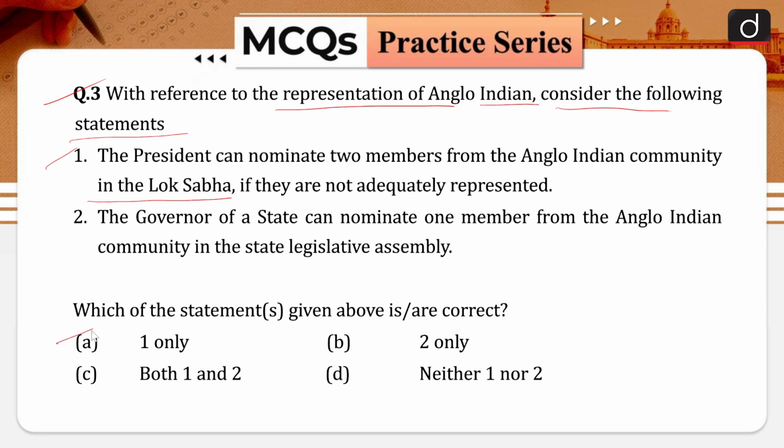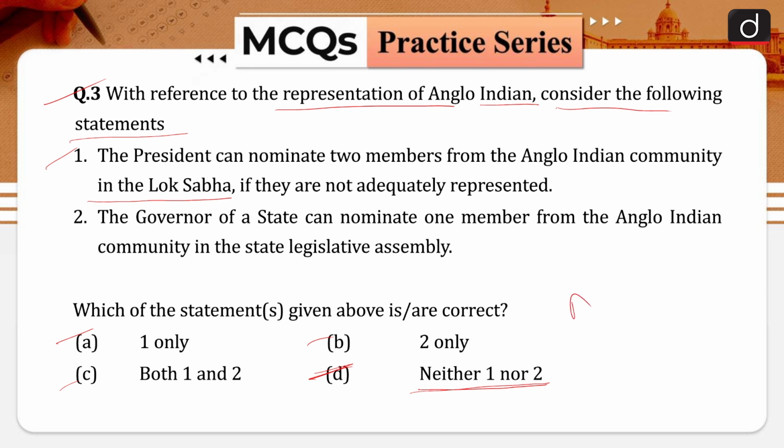Your option A is 1 only, option B is 2 only, option C is both 1 and 2 and option D is neither 1 nor 2. So the correct answer for this question will be option D, neither 1 nor 2. That means both of these statements are incorrect in nature.